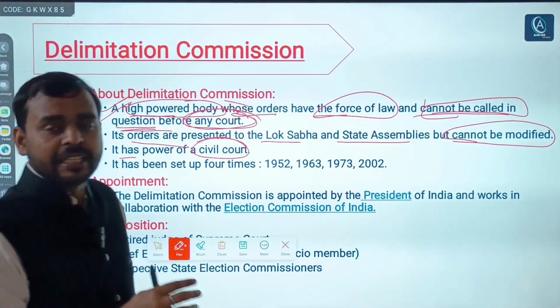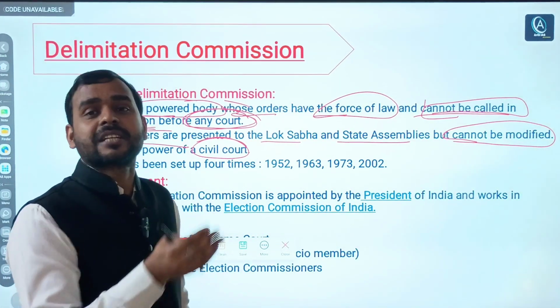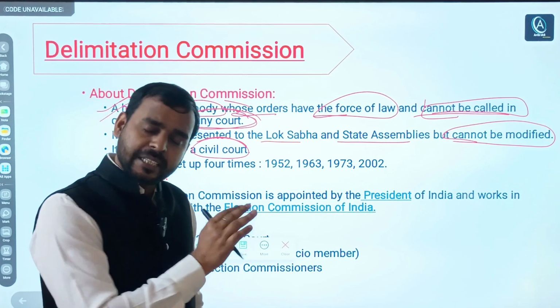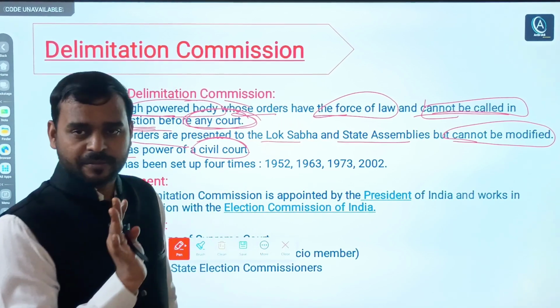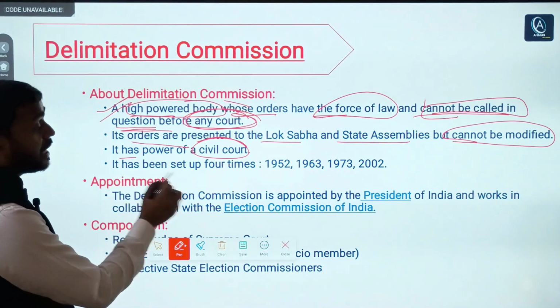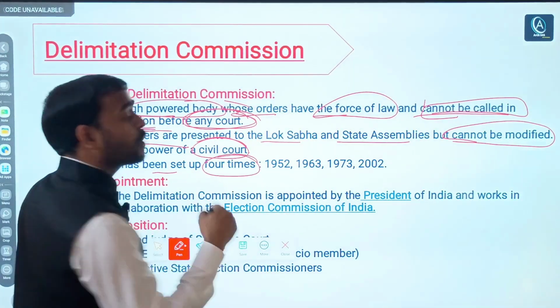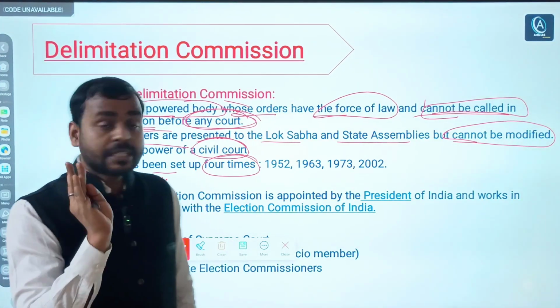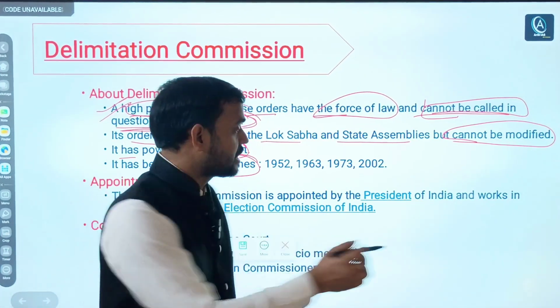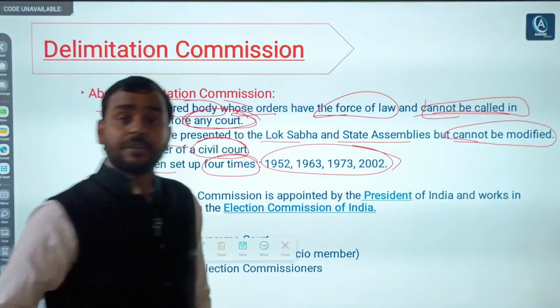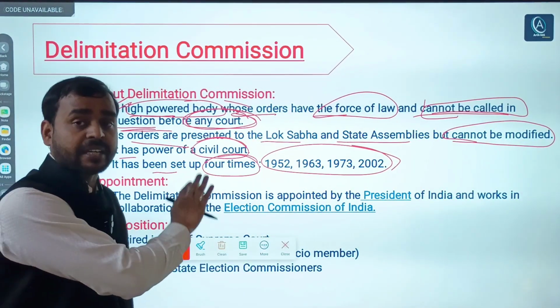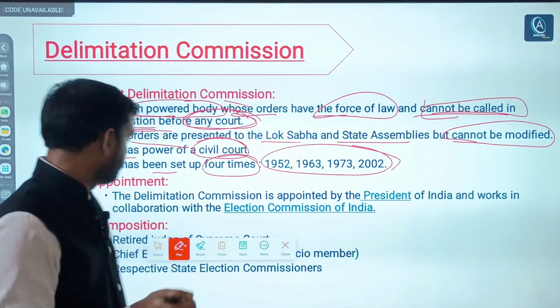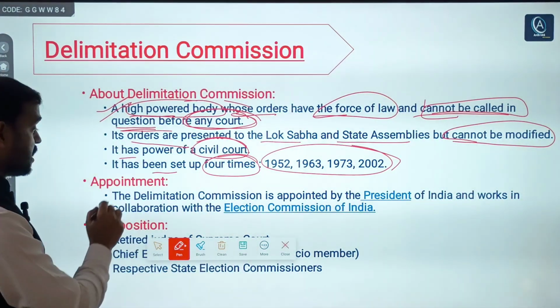Generally, a legislative body which is set up by an act of Parliament has the power of a civil court. It is common. Again, it has been set up till date 4 times. How many times? 4 times: 1952, 1963, 1973, and lastly 2002. Even the same fact can be asked in your exams. So this was all about the Delimitation Commission.